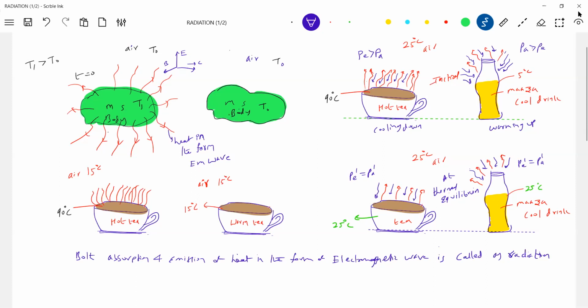The flow of energy in the form of electromagnetic wave from a body to the surrounding or from the surrounding to the body is called radiation. What is the radiation phenomenon? Not only emission; both absorption as well as emission are called radiation. In general, when we think of radiation, we think only of emission. No, both absorption and emission phenomena in the form of electromagnetic wave are called radiation. Okay, now does radiation require any medium? No, radiation doesn't require any medium to flow.